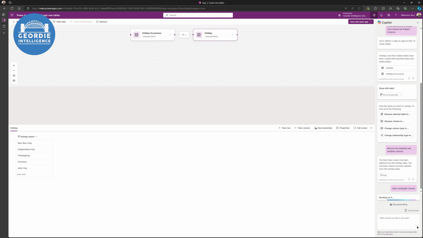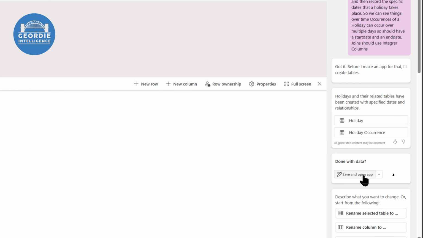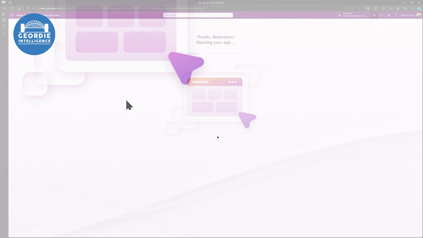Okay, and from here, what we need to do is say, well, we've got something that's going to work for us. So we go through and we click on the done with data. Couldn't see it for a second there. Save and open app. So I'm going to click that. I'm going to go save and open the app.